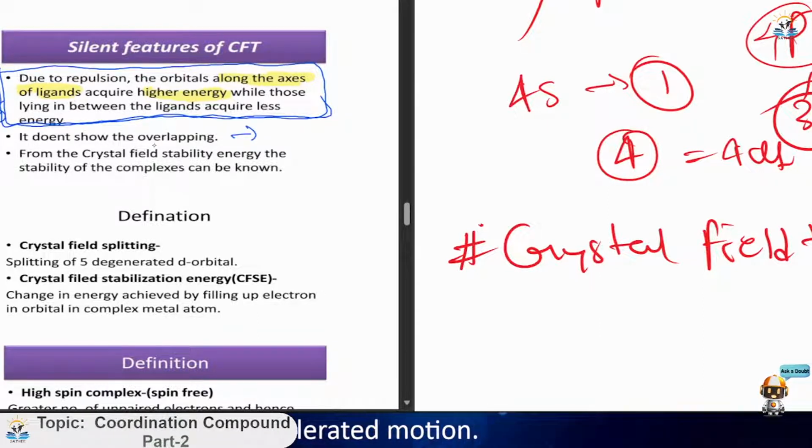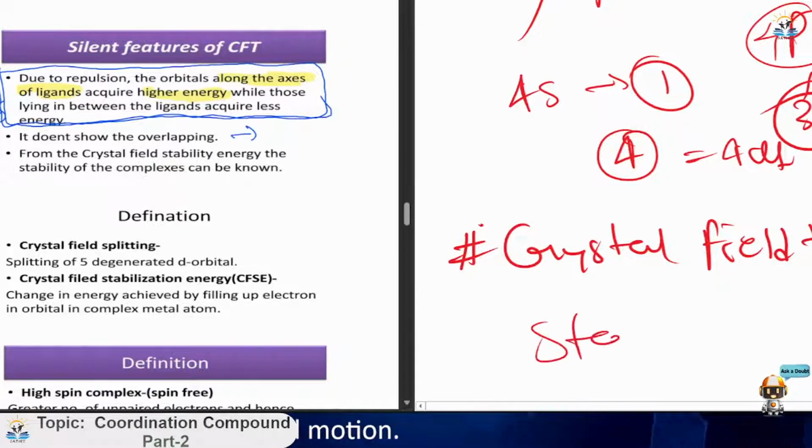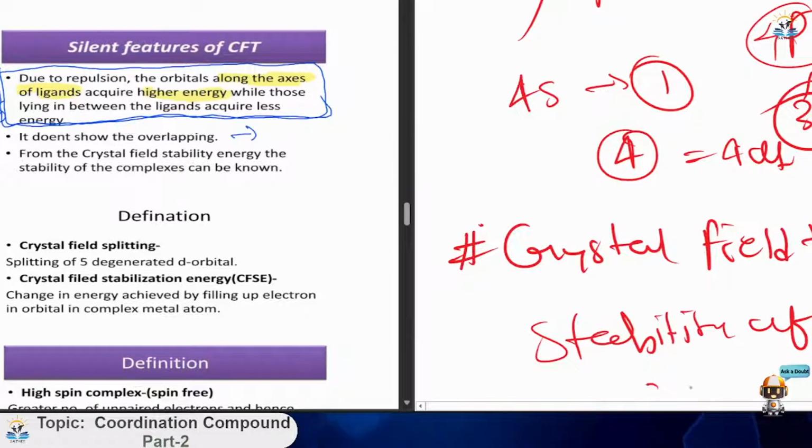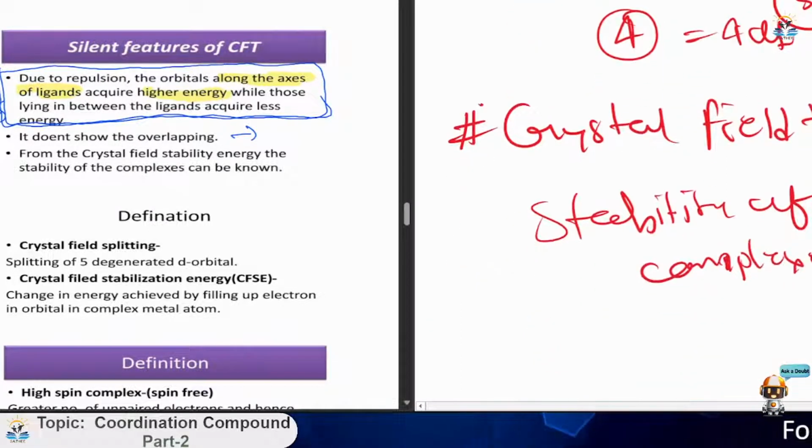Okay, we will discuss about the stability of the complexes later. Okay, we will discuss about this in a later part.